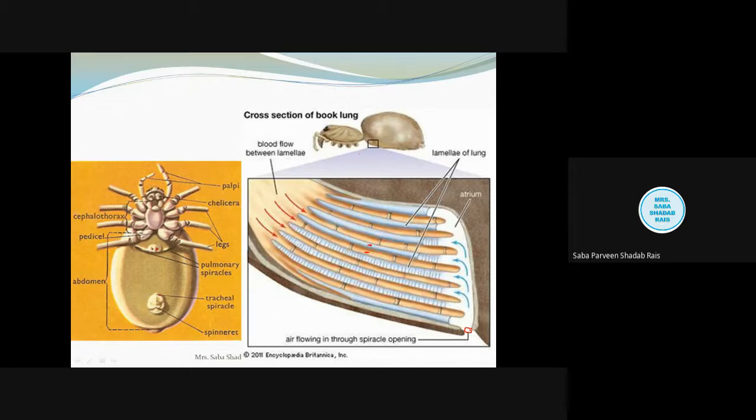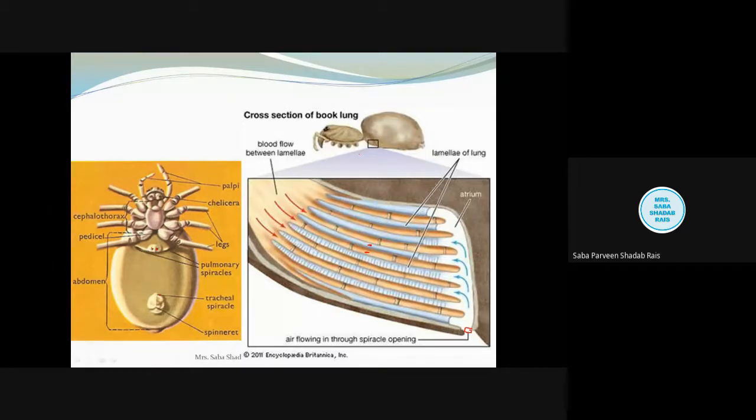Now for us it is very simple. Inspiration is by breathing in the air, and expiration occurs by breathing out the air. So in the case of the spider, the external respiration, that is inspiration and expiration of the air, is controlled by the action of the dorsoventral and the atrial muscles.